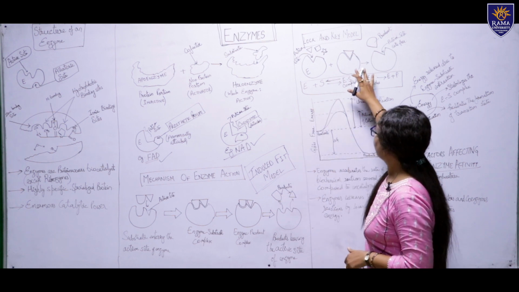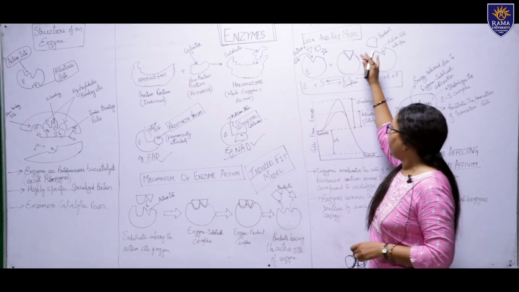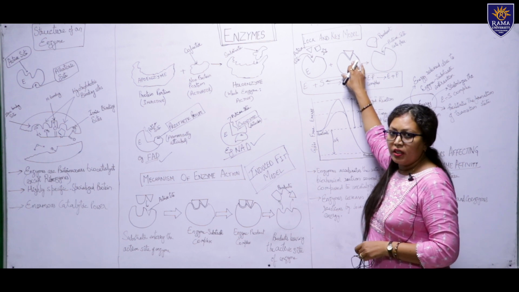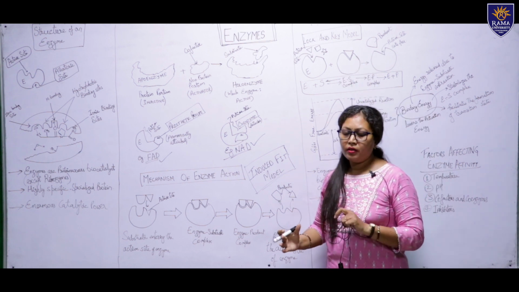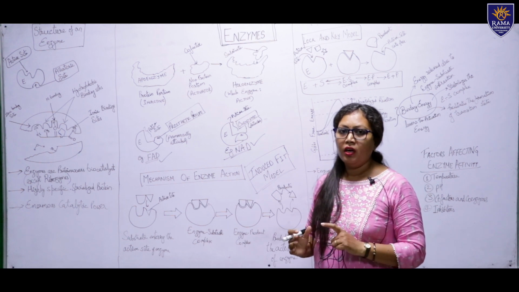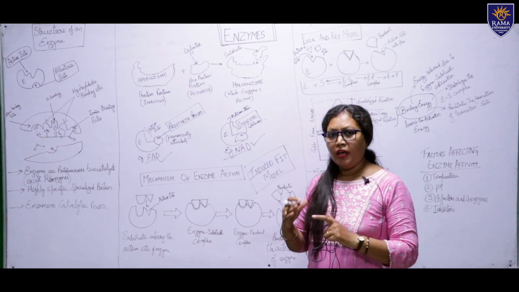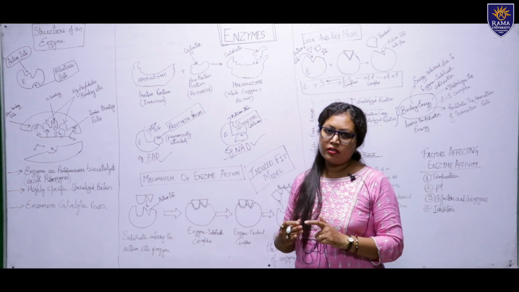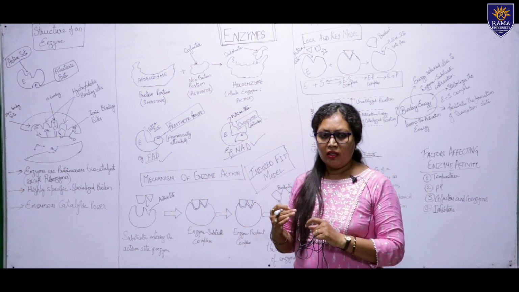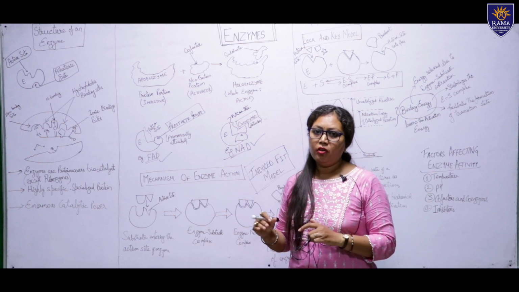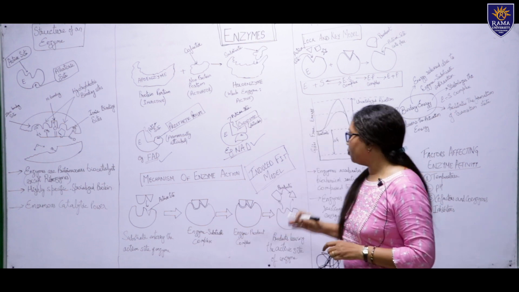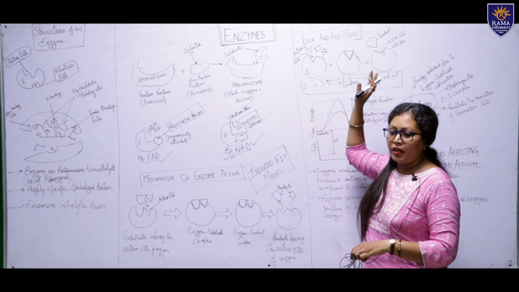In this model it was assumed that the active site of the enzyme is rigid. It means it does not support the reaction if the substrate is a little bit different, so the reaction will not occur. This model was not practically accepted.